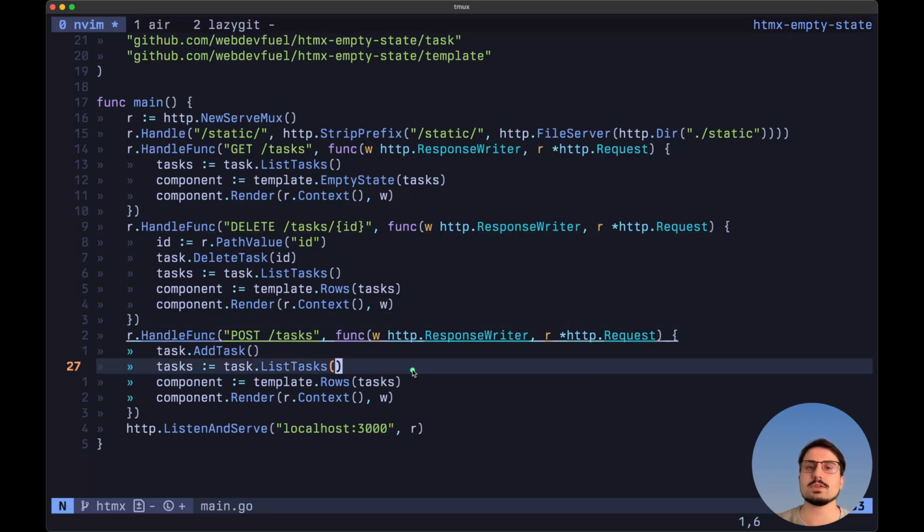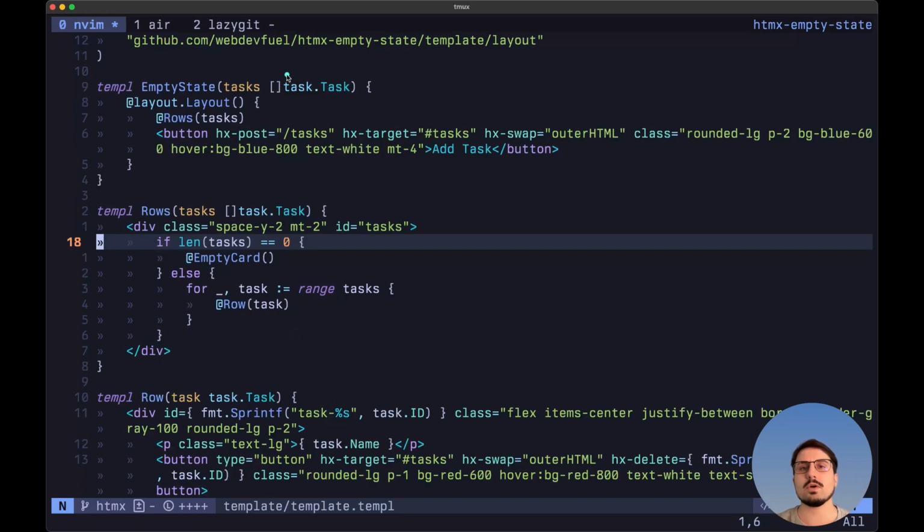And then inside of the route that will allow us to create a task, we don't want to do what we were doing previously. Previously, we were creating a task and then returning it back from this route. But instead, we want to add here the task. Then we want to grab the list of tasks down here and finally render it down here. So previously, we were returning only one row from this request, and then HTMX would take care of inserting that at the bottom of the list. In this case, we want to grab the entire list again, and we want to send it back to the